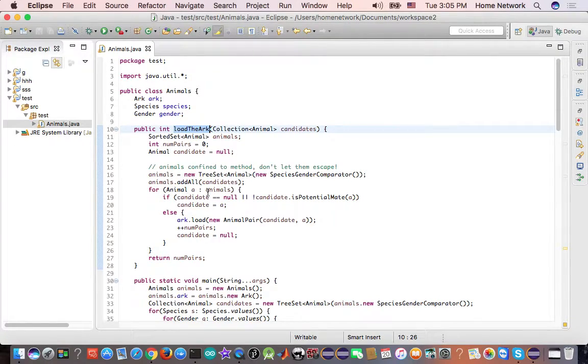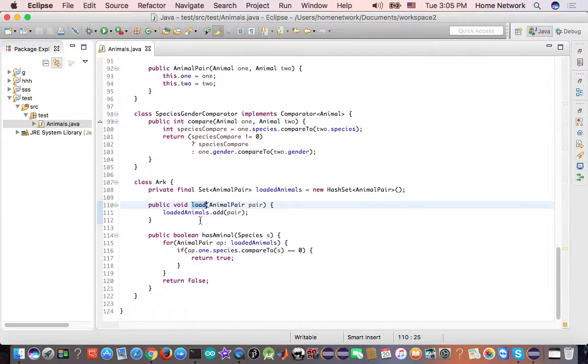Load the ark, and let's see the ark, this load. Let's check this code path. Here, the loadedAnimals private variable is shared among threads. And let's check, the HashSet is not thread safe. This is a problem we need to fix.